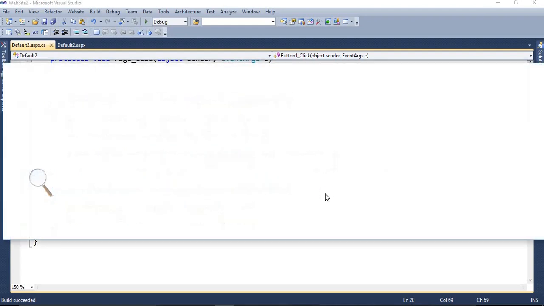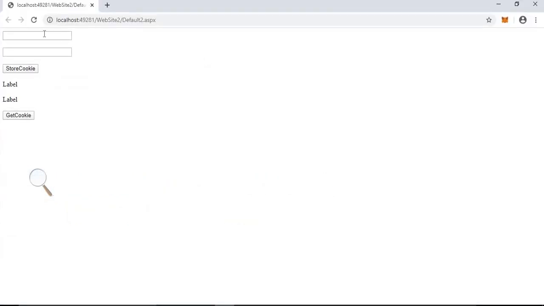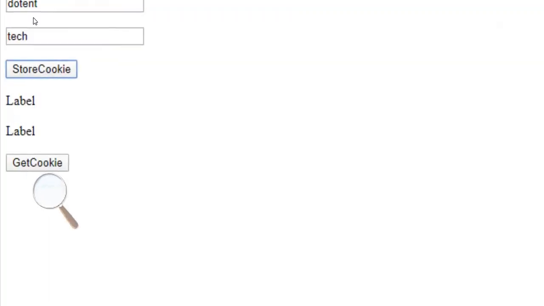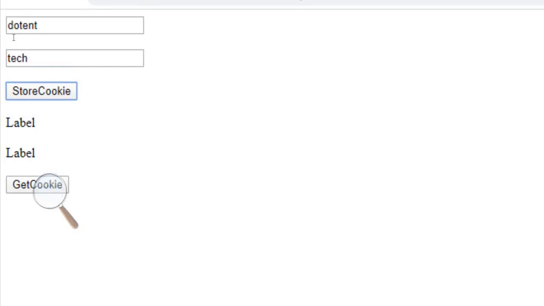Execute the program. .NET, Tech. Store information, get information. Now we will wait for the 10 seconds. After that we are again going to click on get cookies, but we are not able to view it because its expiry time is 10 seconds.